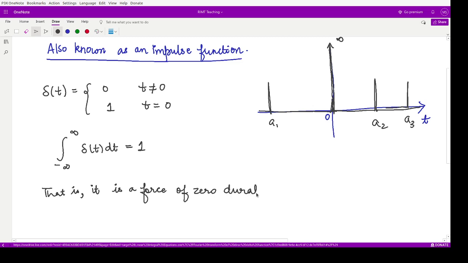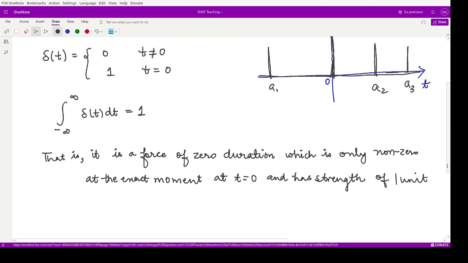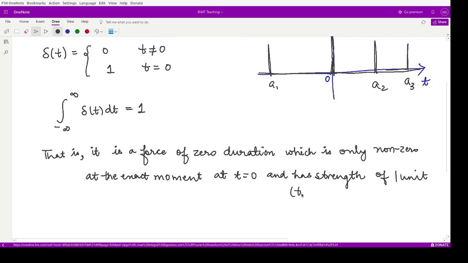It is a force of 0 duration which is only non-zero at the exact moment at t is equal to 0 and has strength of 1 unit. In fact, total strength of 1 unit, or total impulse of 1 unit. So this is the Dirac delta function.